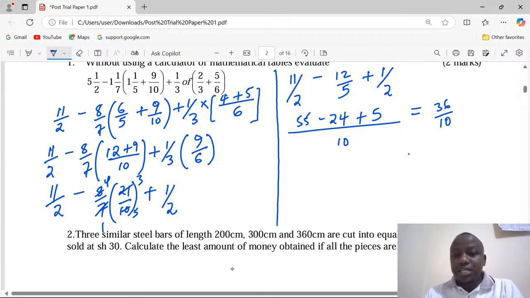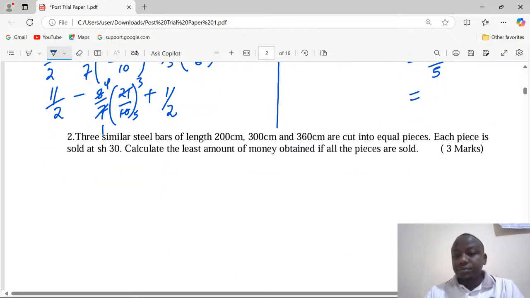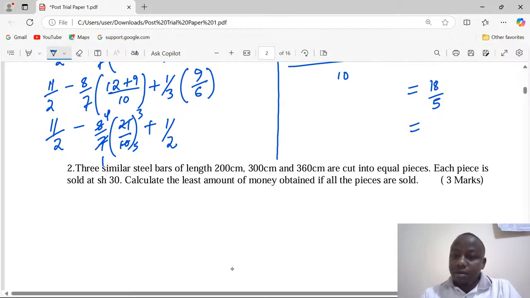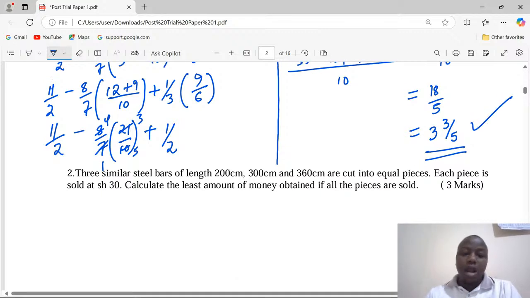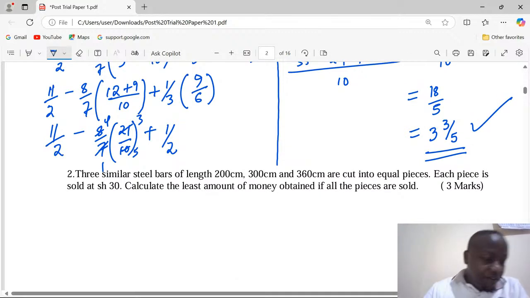And finally, we simplify by 2: 18 and by 2: 5. And finally, we make it now a mixed number, and the mixed number is going to be 3 and 3 over 5. So this becomes now our simplified final answer.